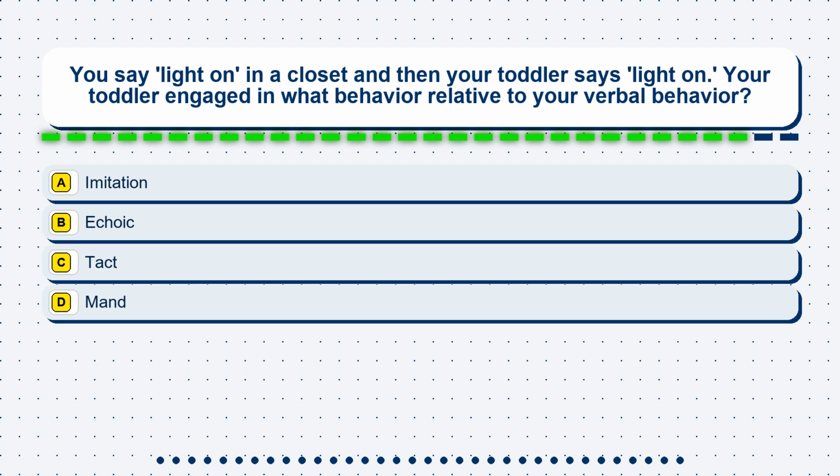Question 21. You say "light on" in a closet and then your toddler says "light on." Your toddler engaged in what behavior relative to your verbal behavior? Option A. Imitation. Option B. Echoic. Option C. Tact. Option D. Mand.